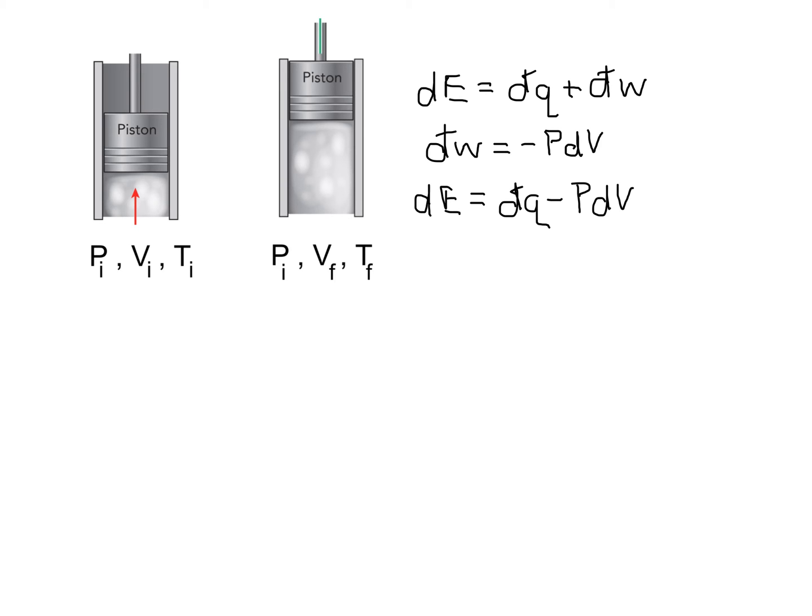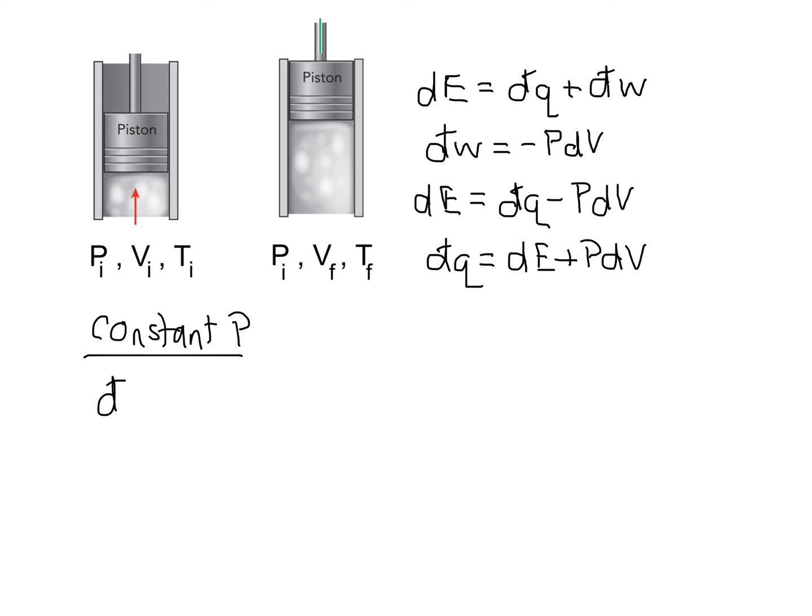If we focus on the amount of heat, we can solve this equation for the amount of heat transferred in or out of the system. Because we've done this at constant pressure, we can write dq is equal to dE plus the quantity dPV.